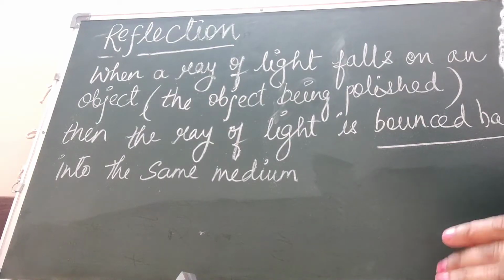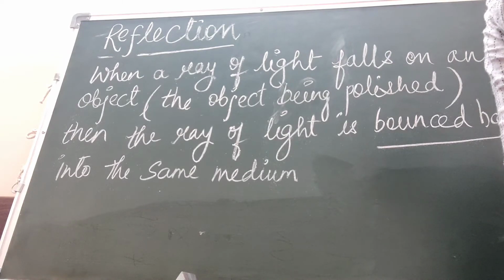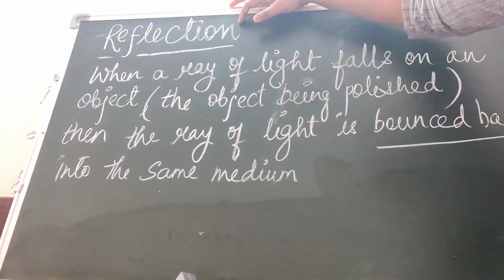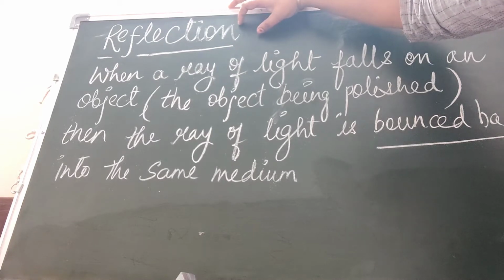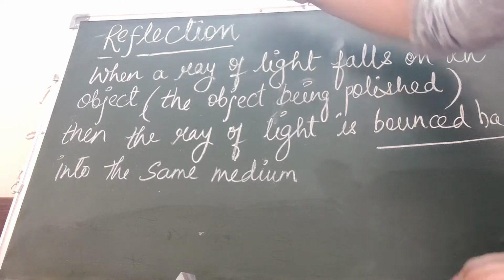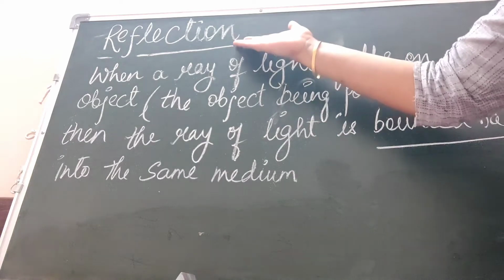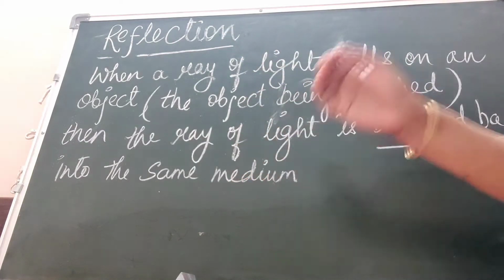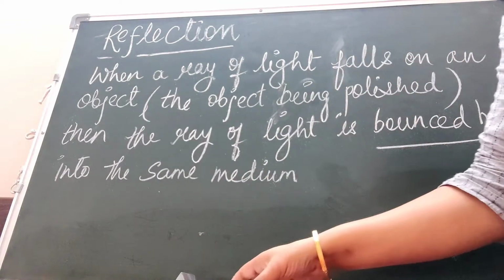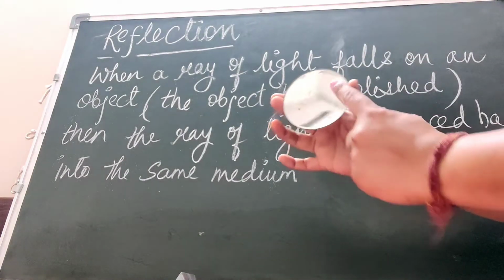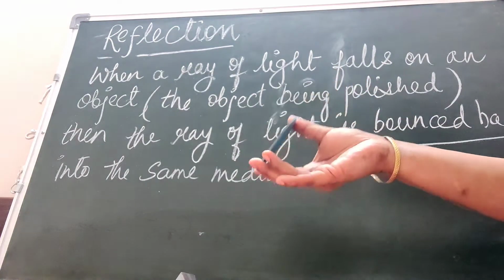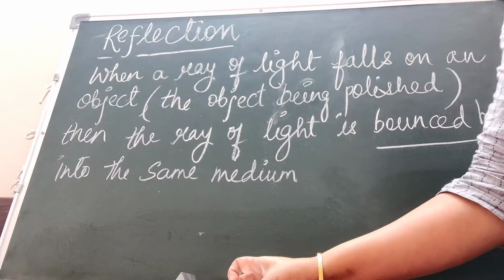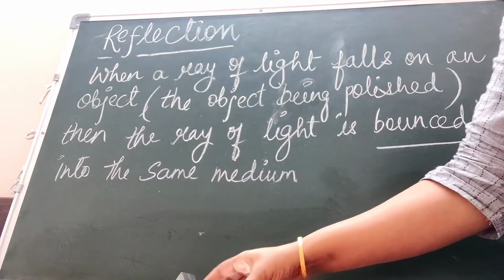Now, the very next point that we have to understand when we are talking about light is what is reflection, because it is an important phenomenon associated with the properties of light. Light shows reflection when it is striking a polished surface. My dear class, when I say a polished surface, I mean a surface that is smooth, that is polished, right? So this is a polished surface.